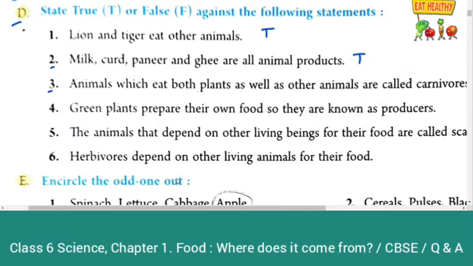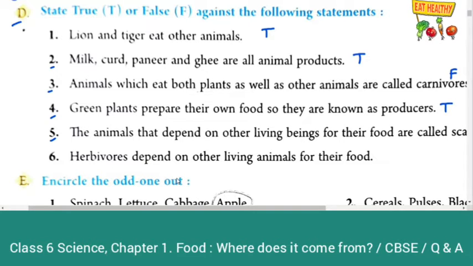Third, animals which eat both plants as well as other animals are called carnivores. So this one is false. Fourth, green plants prepare their own food, so they are known as producers. So this one is true.